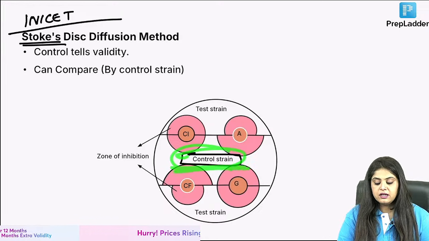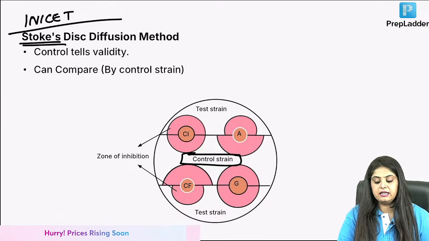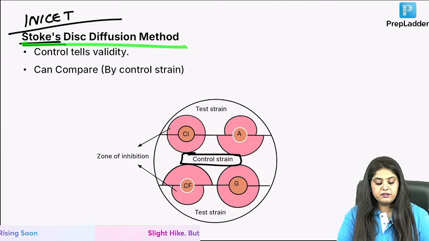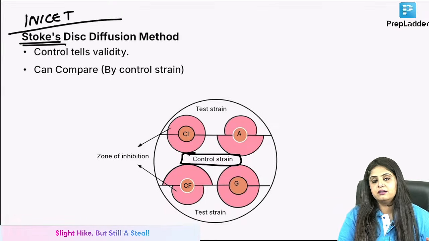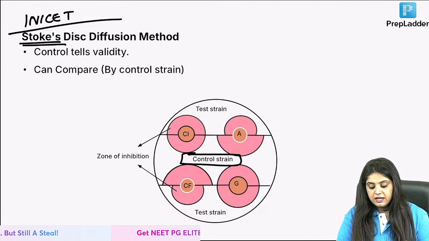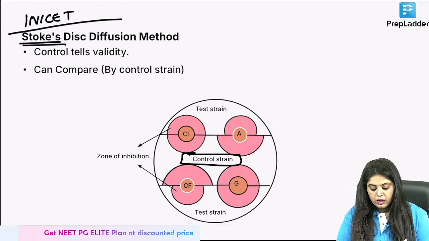So I have added a control strain, and that's about it. Otherwise, there is not much of a difference between Kirby-Bauer and Stokes method. Finally, we are done with all of this, and now we go on to the next question.